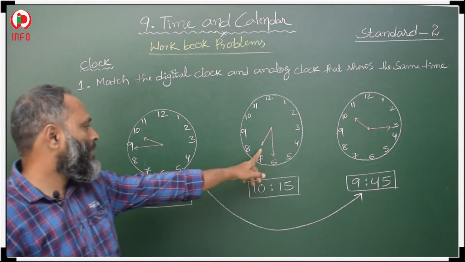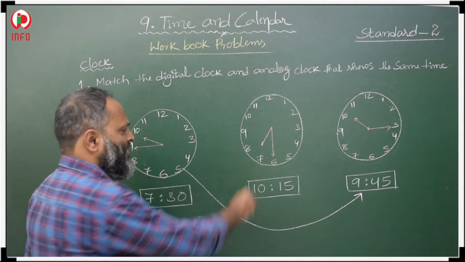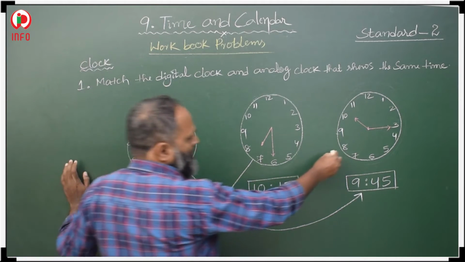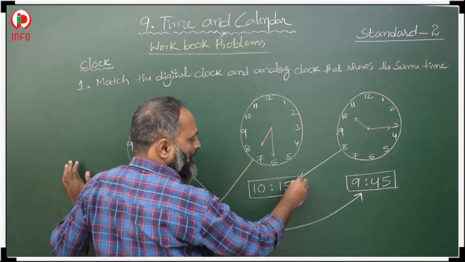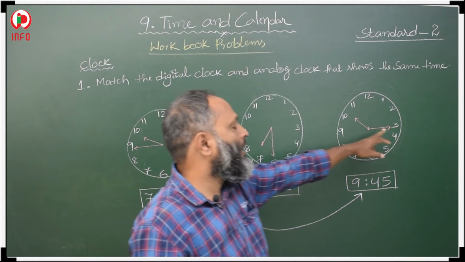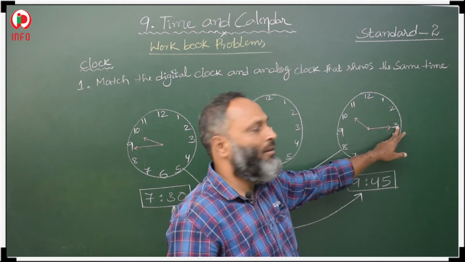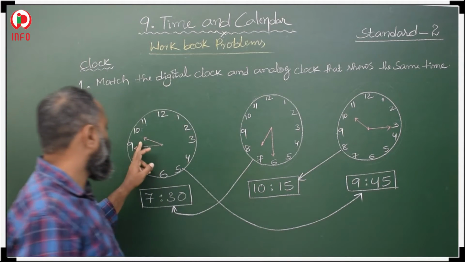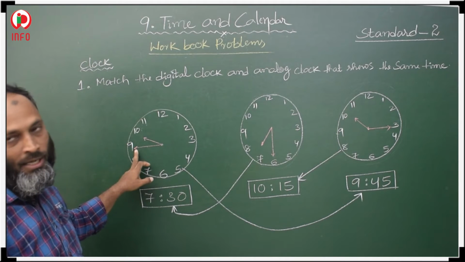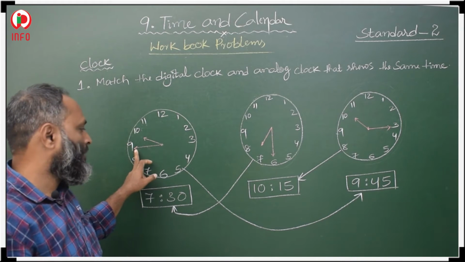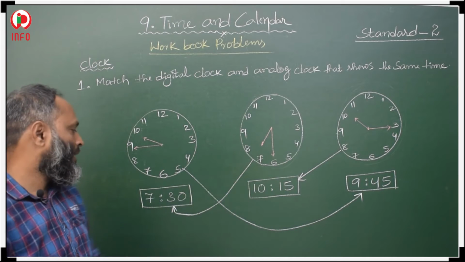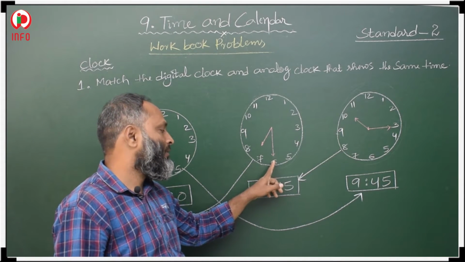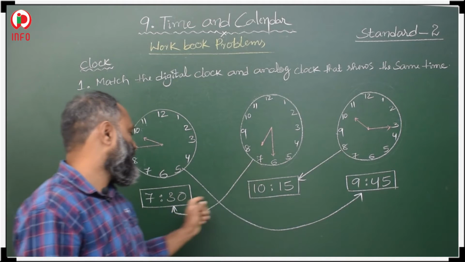Next, this is 7:30. The next, this one is 10:15. Here it is at 3, means 3 fives are 15, 10:15. Here, after 9, the bigger hand is at 5, 9 fives are 45, means 9:45. Here the bigger hand is at 6, 6 fives are 30, means 7:30.